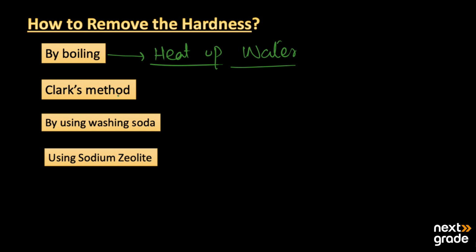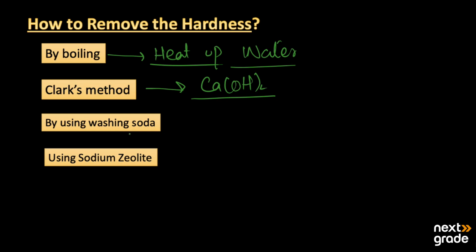The second is Clark's method, in which we react the water with calcium hydroxide. The third method is by using washing soda.